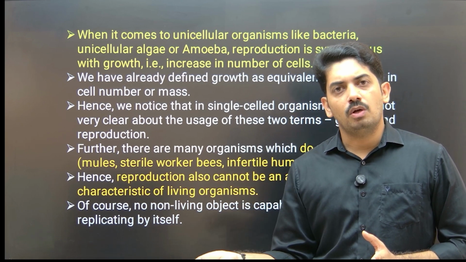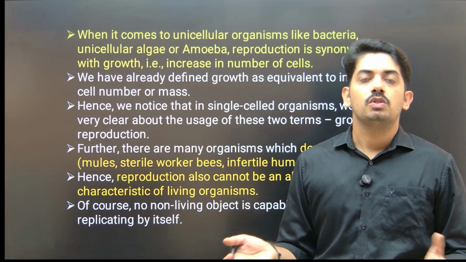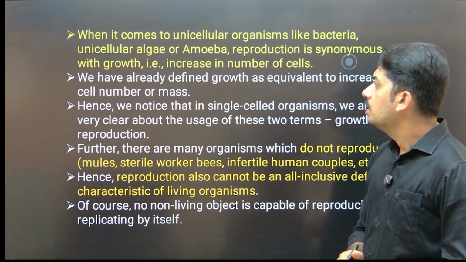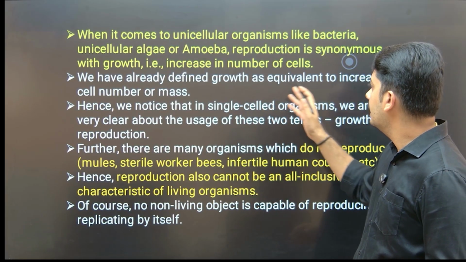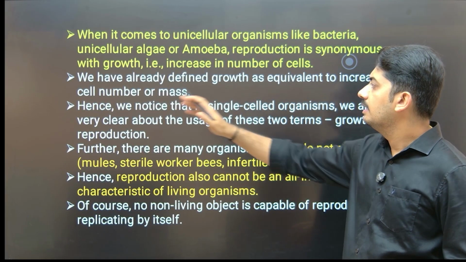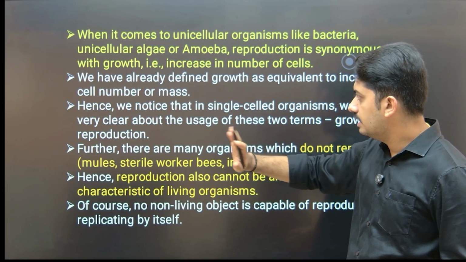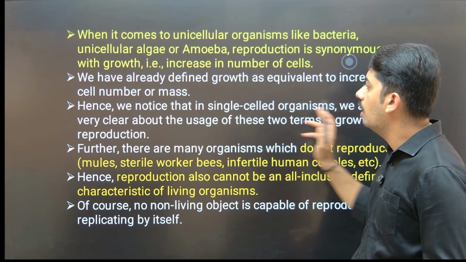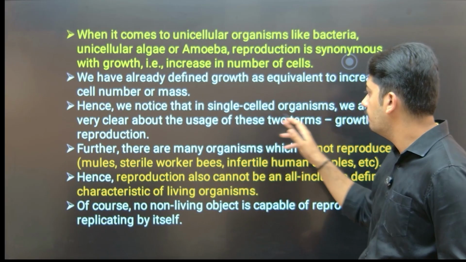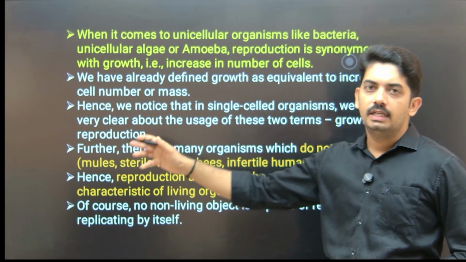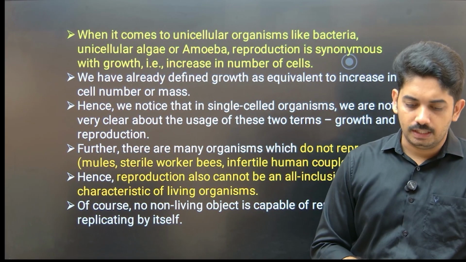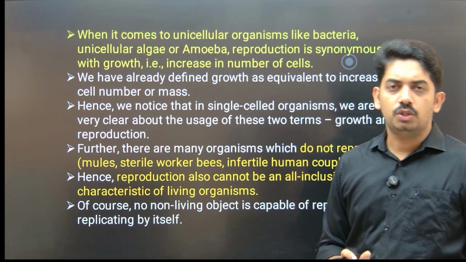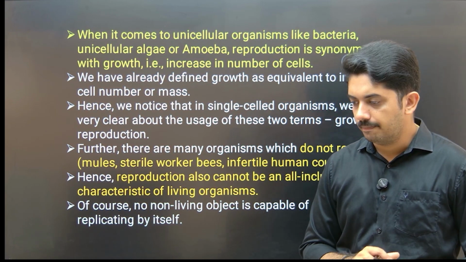So we have already defined growth as equivalent to an increase in cell number or mass. Hence we notice that with single celled organisms, we are not very clear about the usage of these two terms, growth and reproduction. It is very difficult to differentiate growth and reproduction.